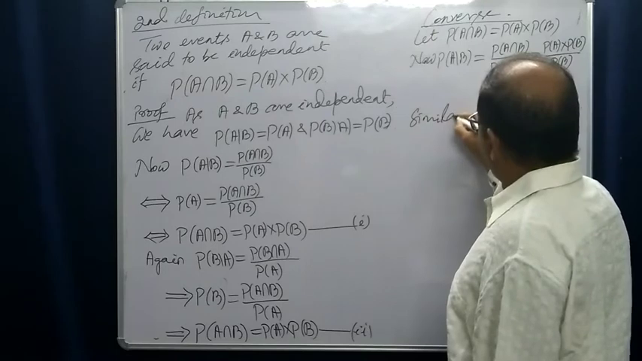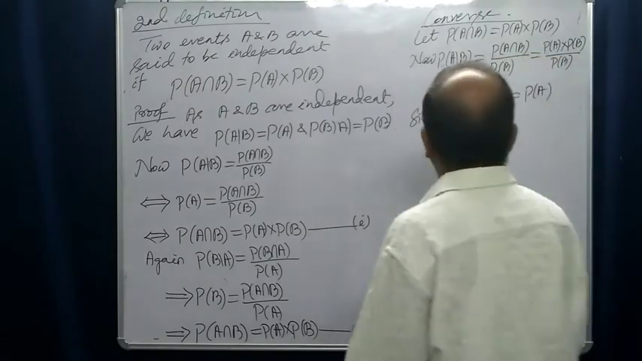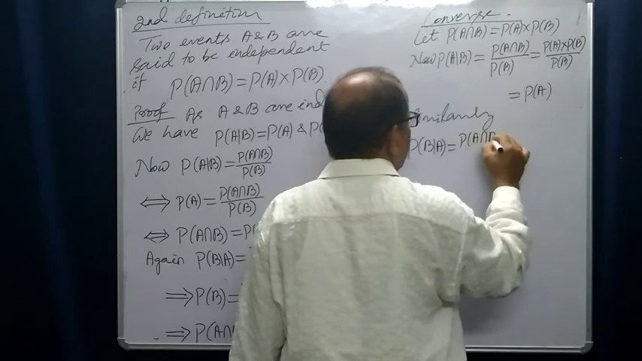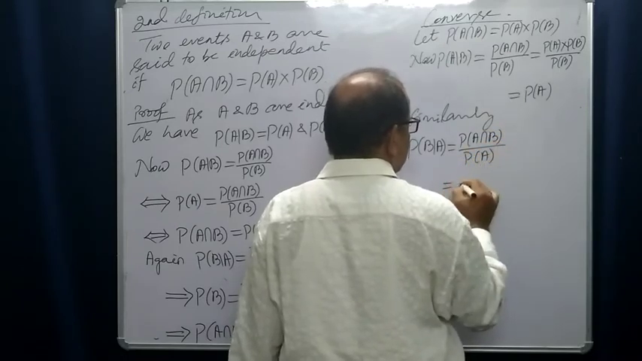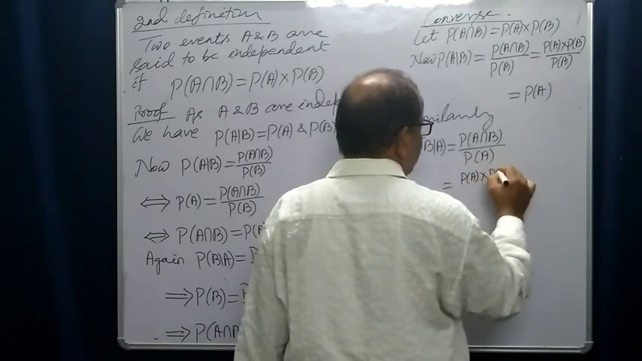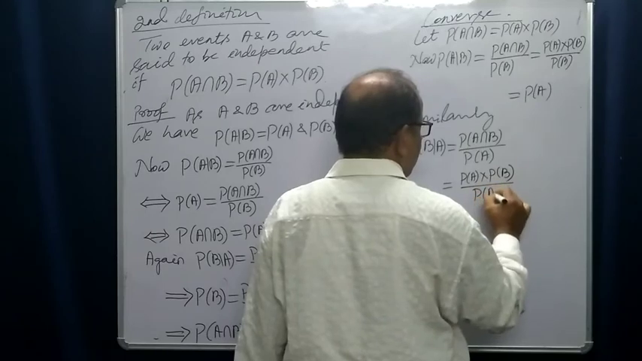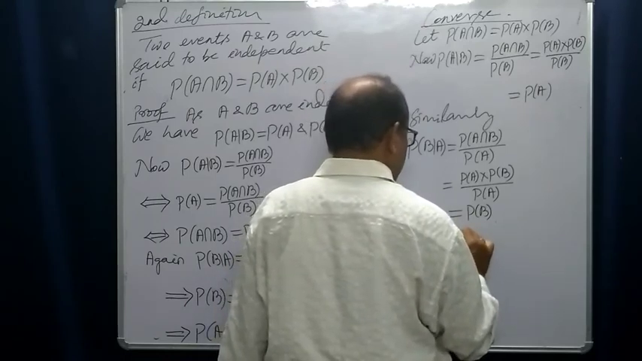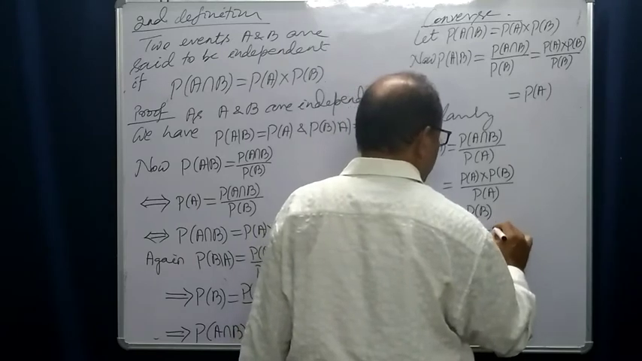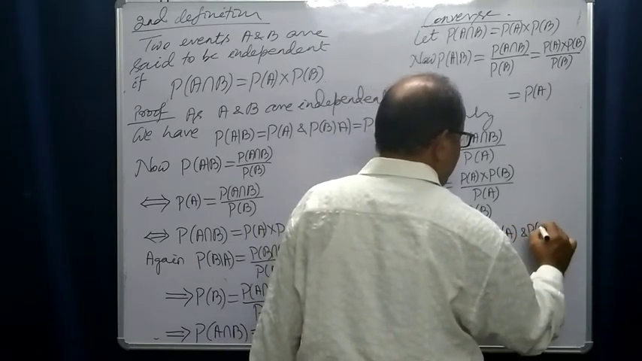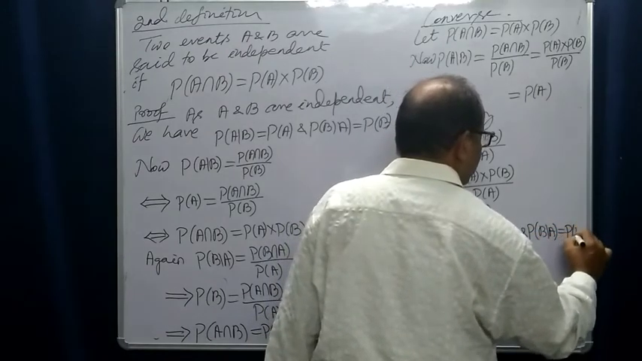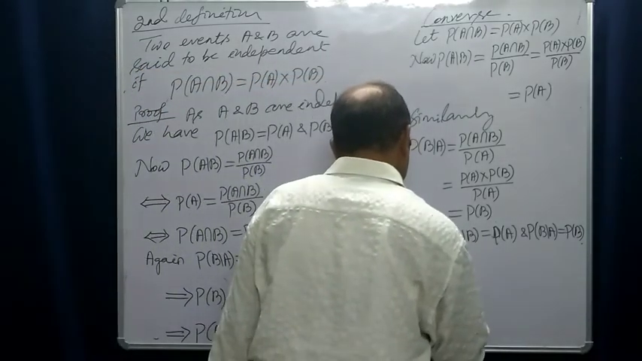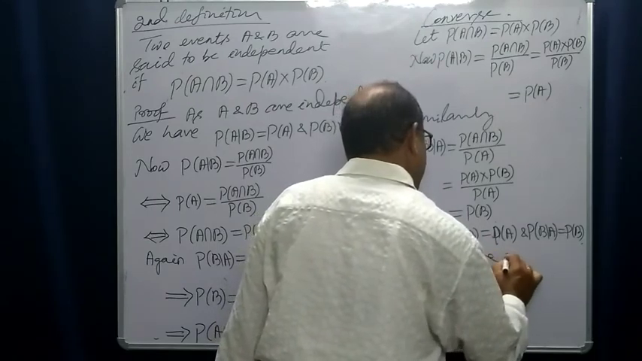Similarly, you can take probability of B condition A. This is equal to probability of A intersection B by probability of A. This is equal to probability of A into probability of B by probability of A. This is also equal to probability of B. Thus what you get is probability of A condition B is equal to probability of A, and probability of B condition A is also equal to probability of B. Right? Okay. So A and B are independent.